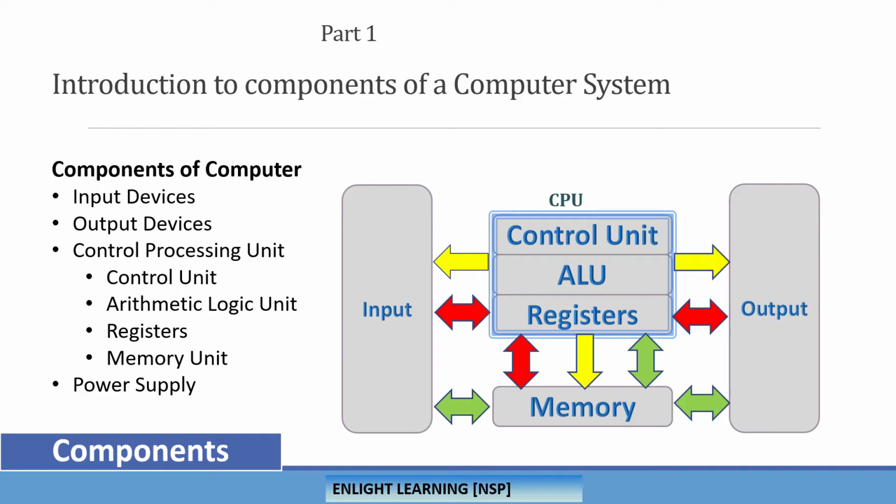Memory has basically two purposes. The first one is it stores the binary codes for the sequence of instructions, like the software program, what you are expecting from your computer to be done for you. And the second one is to store your data. That's the job of a memory in a computer.